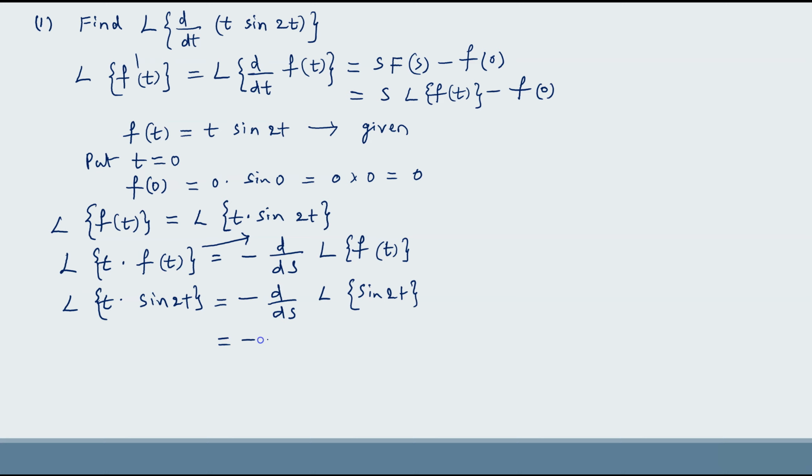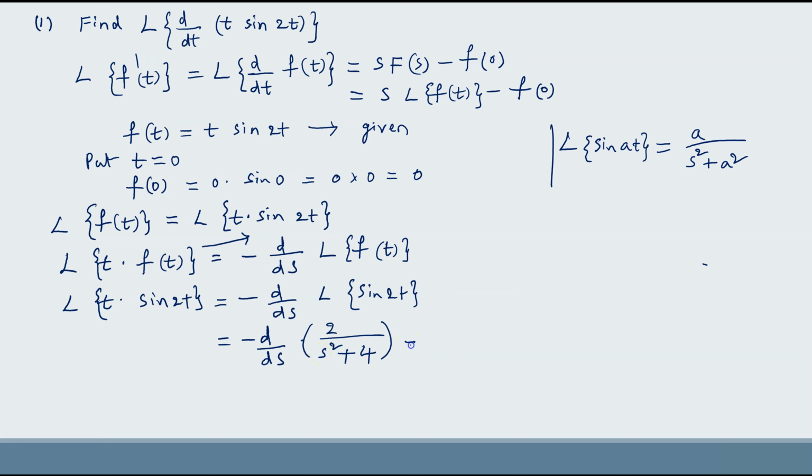Now Laplace transform of sin 2t, to find this we have to apply Laplace transform of sin at formula. So Laplace transform of sin at equal to a upon s square plus a square. So when you apply this formula here, we get 2 by s square plus 2 square, that is 4. Now here minus d by ds is there, so we have to differentiate this with respect to s.